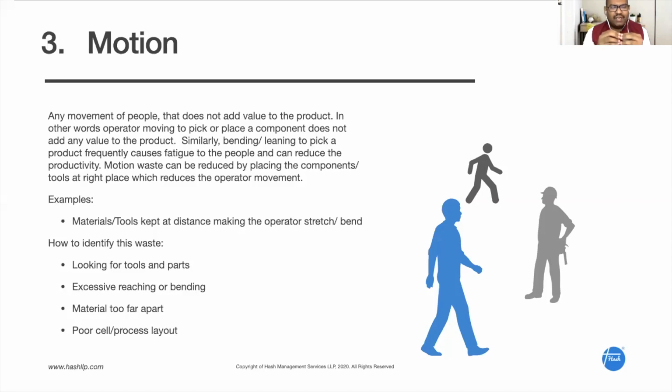Motion waste can be reduced by placing the components near the operation, and we call it point of use storage, POUS, right? Some of the examples are people walking, searching for tools, excessive reaching, bending, material too far apart. So these are all examples of motion waste.